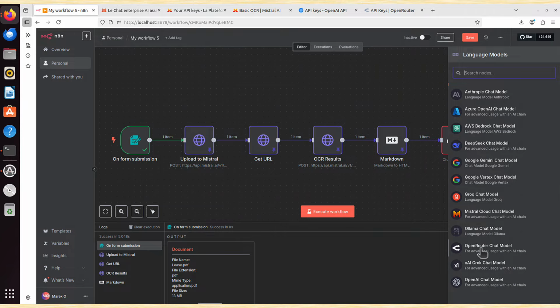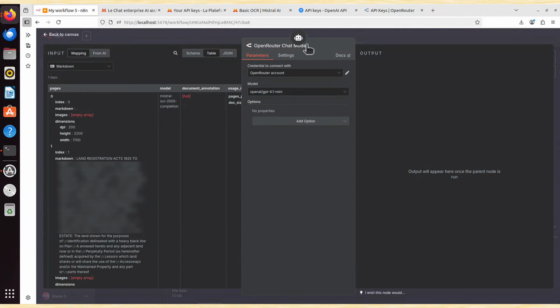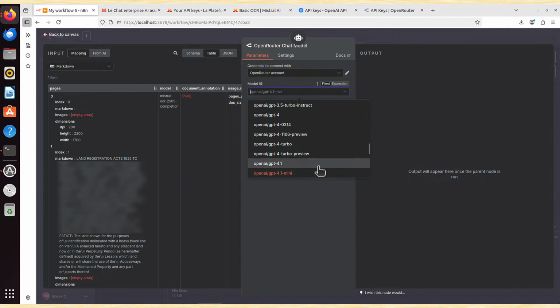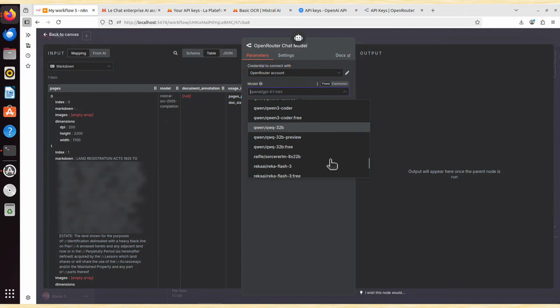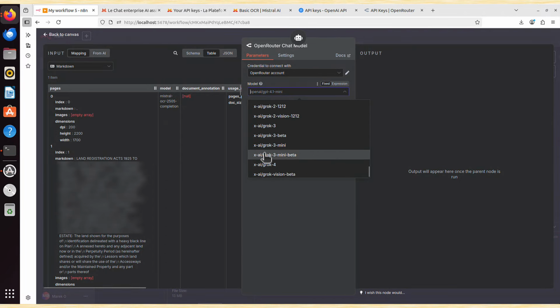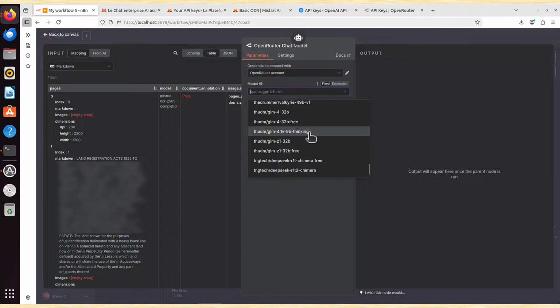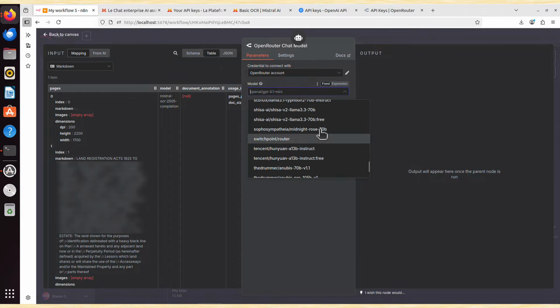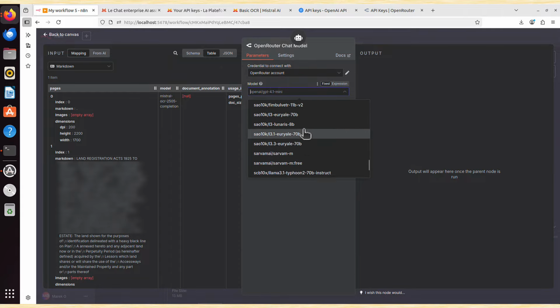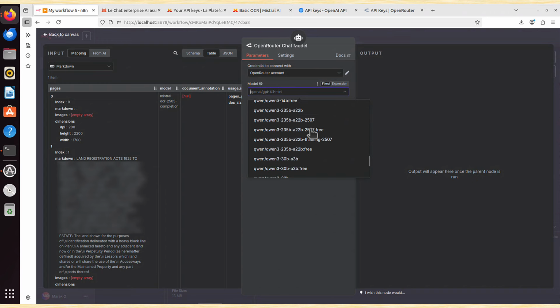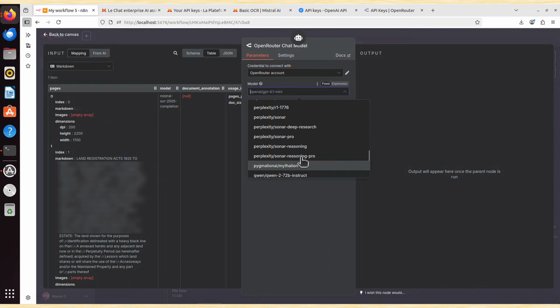Why? Let me show you. I click that Open Router, and what Open Router allows me to do is choose any LLM model I want. Look, I've got OpenAI included here. Let me scroll down maybe. We've got Grok from X, yes. We've got some Thought DM, I don't know what it is. The Drummer, no idea as well. Some SAO, blah blah blah, QN. And we also have Perplexity.